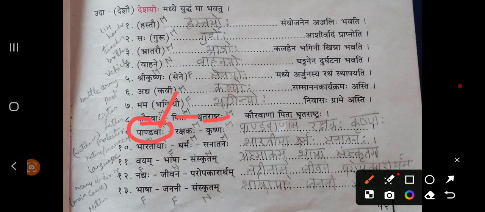Now what do you need to do while giving the answer? You need to get the plural form of Shashti Vibhakti of Pandavaha Shabda. So the answer would be Pandavanam. Pandavanam Rakshakaha Krishnaha. These two words remain as they are.